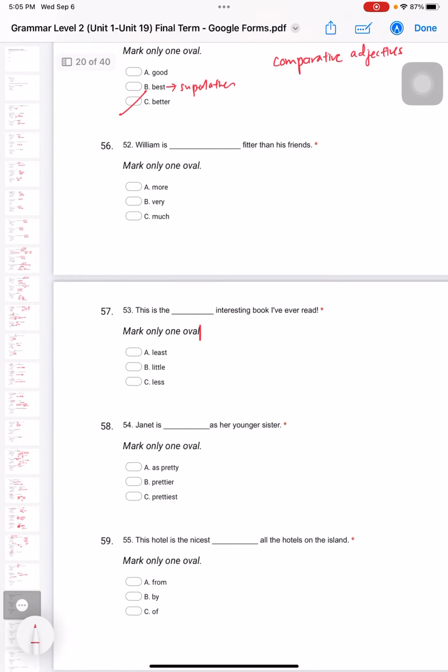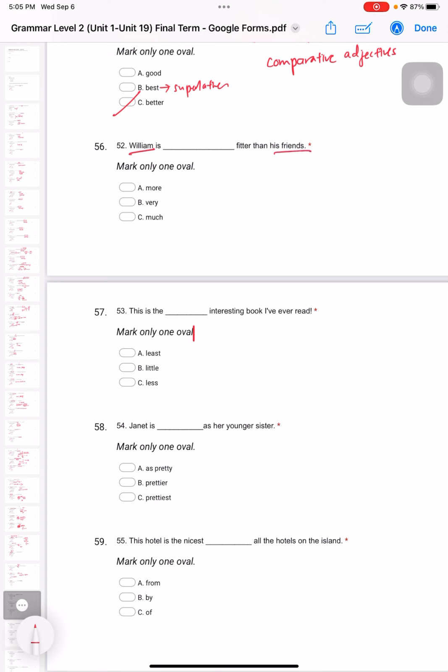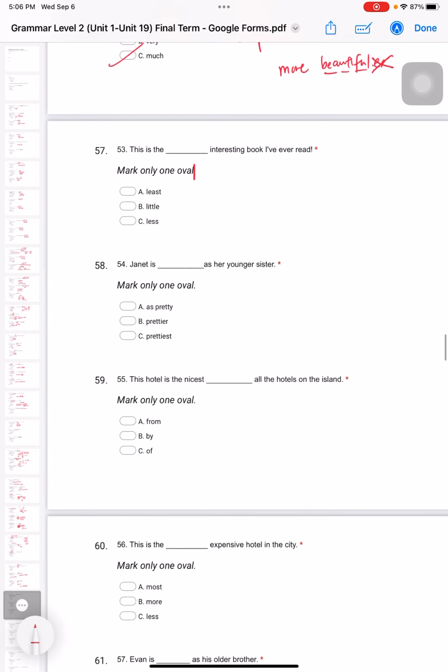William is fitter than his friends. Okay, we are comparing two as well. Okay, fitter than means 比较 fit. So fitter is already the comparative. Can we add more? No. If we add more fitter, that means 比较 fit. That's wrong. More is only for example beautiful. More than 3 or more than 2 syllables. Beautiful. Because we can't say beautifuler, right? Because fitter already means 比较了的. Okay, so the only answer is much fitter. Cannot say very fitter. Much fitter. Much more beautiful. Okay, right.